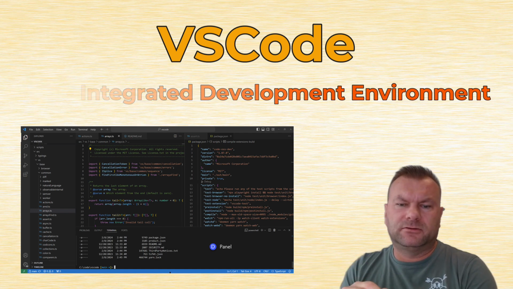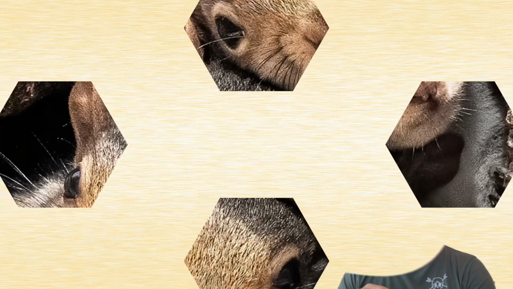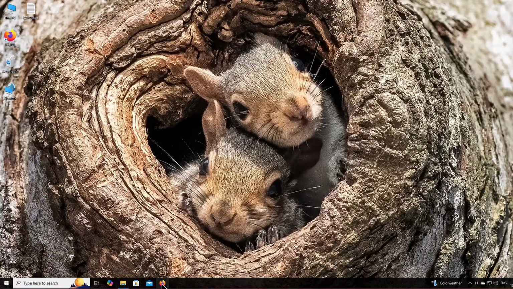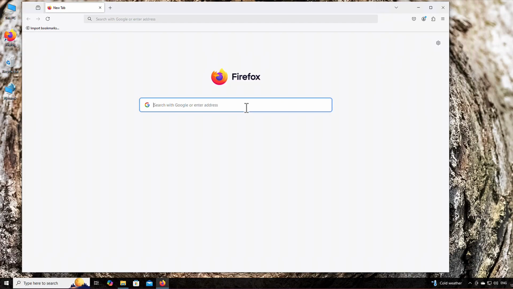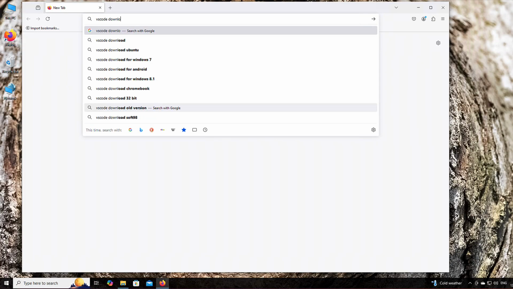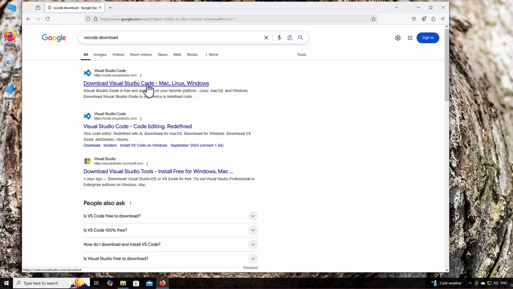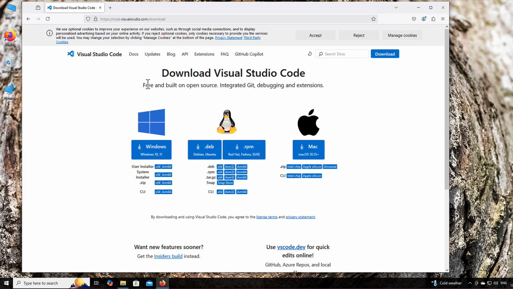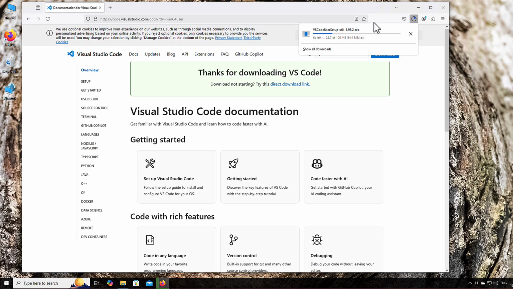It's a very popular tool, and it's very popular for a reason. So maybe in Windows first. Let me open my browser, and I will just search for VS Code download. Let's use first link at the top. And it couldn't be any easier. You just download version for Windows. You can see the downloader. Just wait a few seconds.